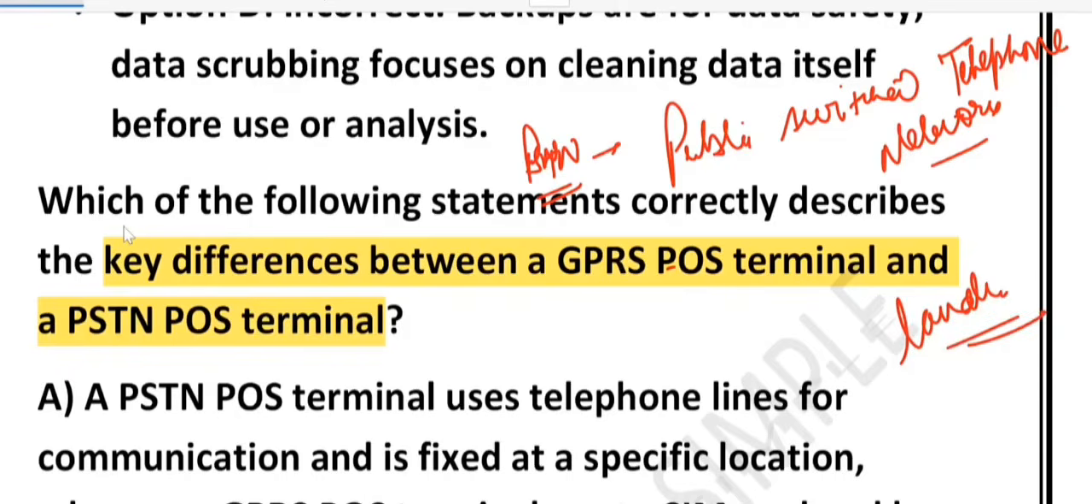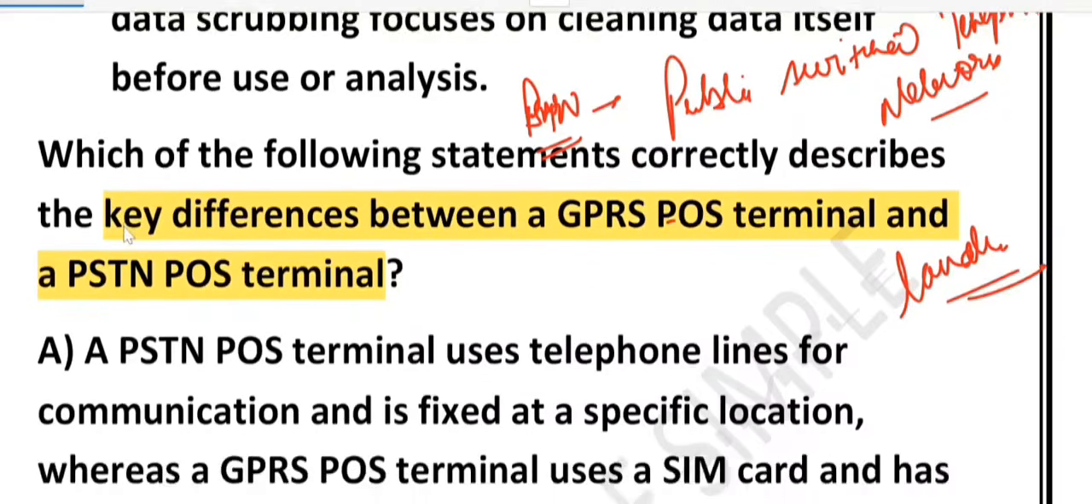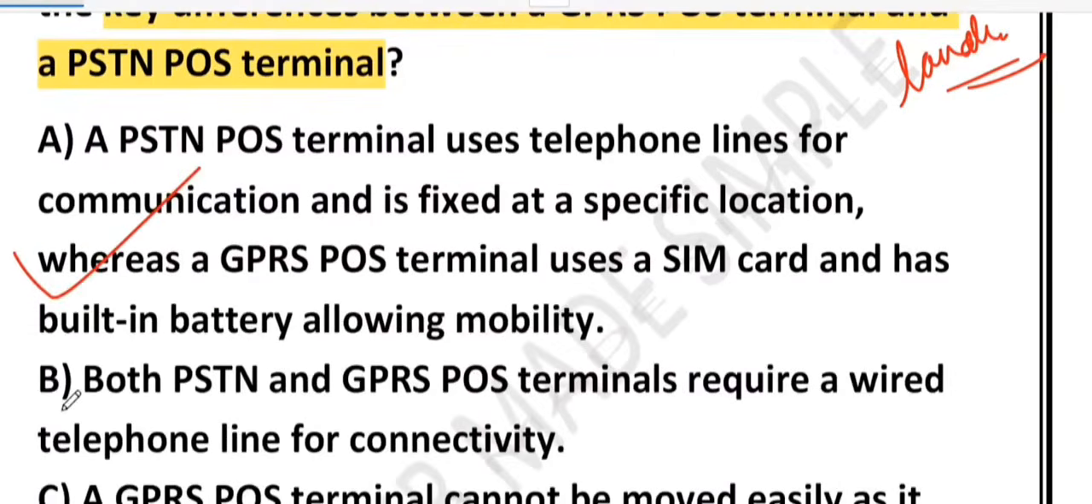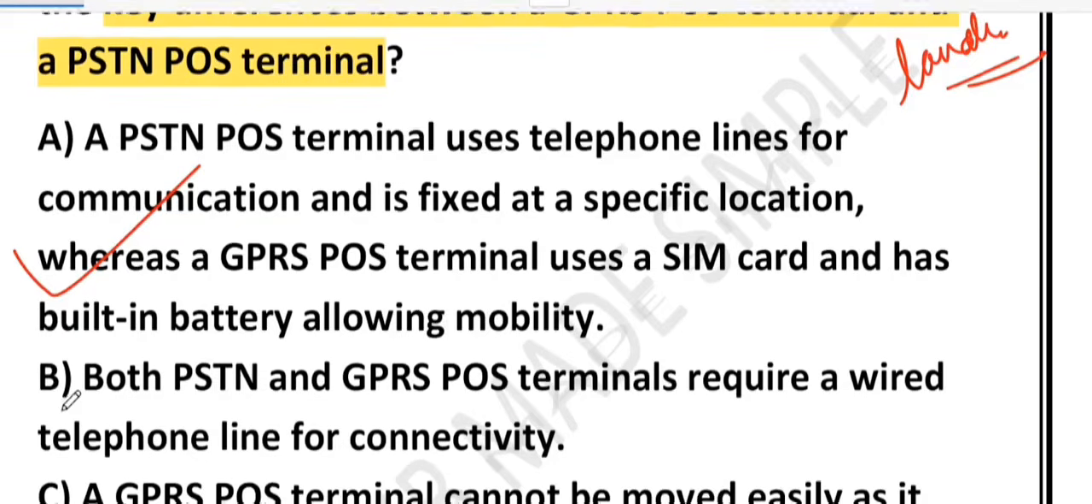What about GPRS? So GPRS POS machine uses SIM card just like a mobile phone. They can work anywhere with mobile network coverage, and because they have a battery, they can be carried around. For example, a waiter bringing the machine to your restaurant table. That is called GPRS POS terminal. This one is the correct one. What about B? B is wrong because only PSTN POS needs a wired telephone line. GPRS is wireless. It uses the mobile network.